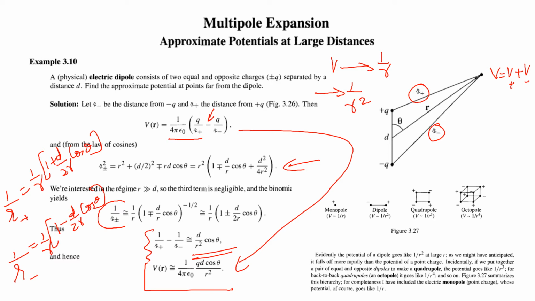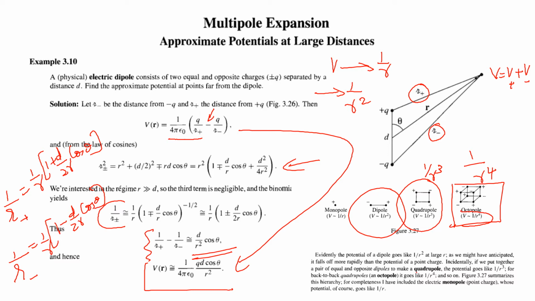So now let us consider here, this is a dipole, and the next one is a quadrupole. A quadrupole is actually a system of two dipoles, and you can see that the potential due to a quadrupole reduces as 1 by r cube. And next you can see a system of two quadrupoles, and we call it an octupole, and there the potential reduces as 1 over r to the power 4, and it goes on. So we derived the expression for a dipole, but in the case of a quadrupole or octupole, the potential reduces as 1 over r cube and 1 over r to the power 4 respectively.